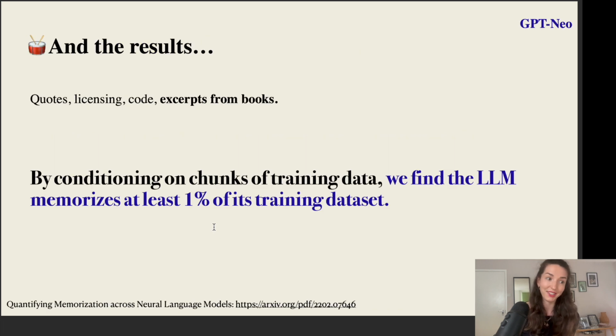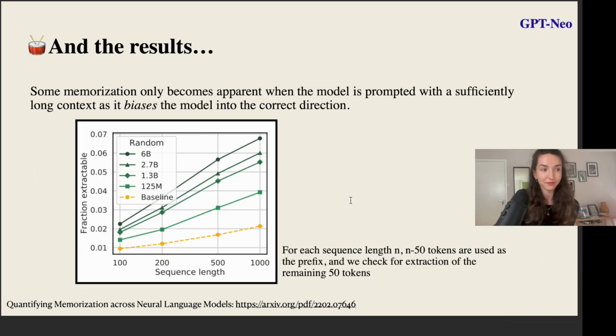And what are the results in this case? Similarly to the previous results, we find all kinds of things like quotes, licensings, codes, and also excerpts from books, as I showed you before with Harry Potter. And so by conditioning on chunks of the training data, we can improve quite a bit on this lower bound that we initially had. And in this case, the authors from Quantifying Memorization Across Neural Language Models find that at least 1% of the training data, in this case of this GPT-Neo model, is discoverably memorized.